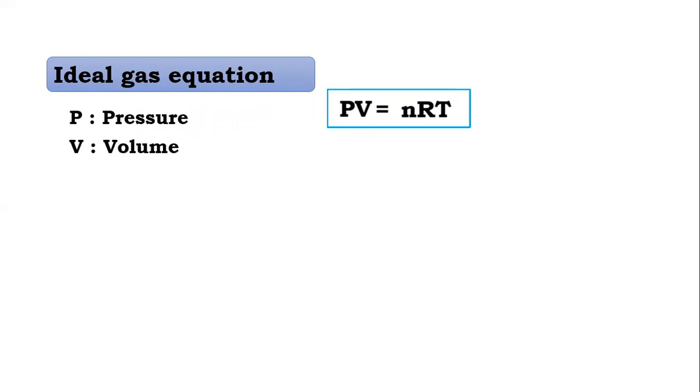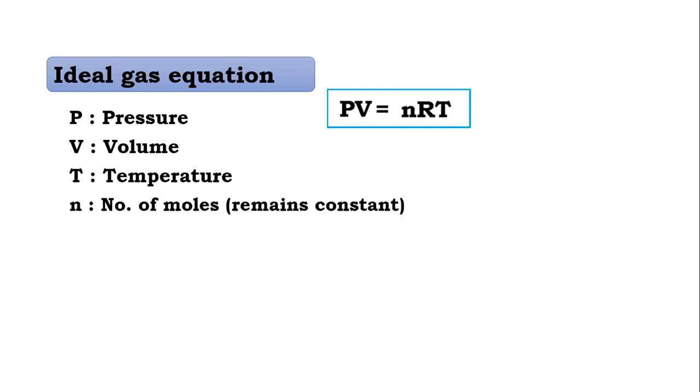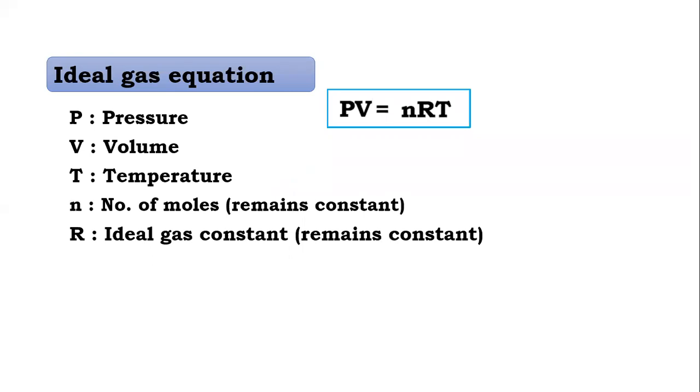Now, the ideal gas equation. We already learned the ideal gas equation in the previous standard also. PV is equal to nRT. This is the ideal gas equation. Now in this equation, P stands for pressure, V for volume, T for temperature. You note here this temperature is in Kelvin. Temperature having a unit Kelvin, so this temperature is also called absolute temperature. n is the number of moles. R is the ideal gas constant and it is constant, that you remember.